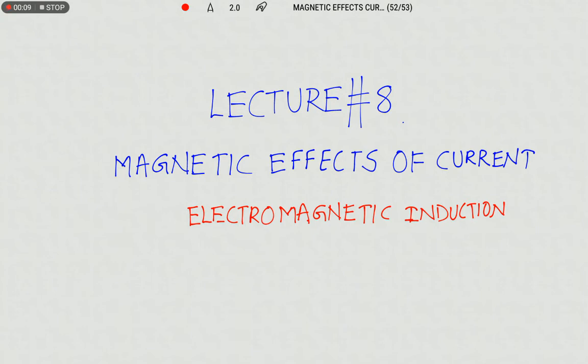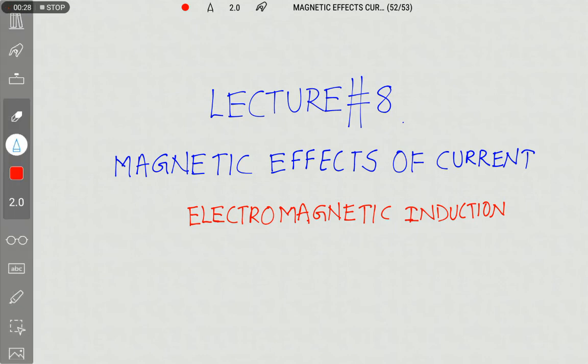So far we studied that when current passes through a conductor, around the conductor the magnetic field will set up. Now we are going to discuss the complete inverse phenomena to that.